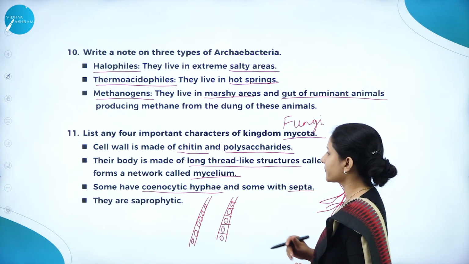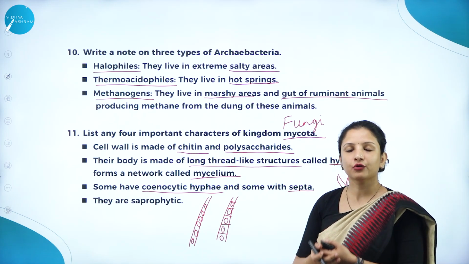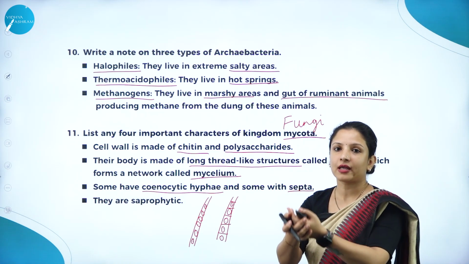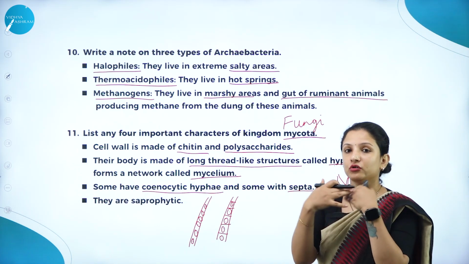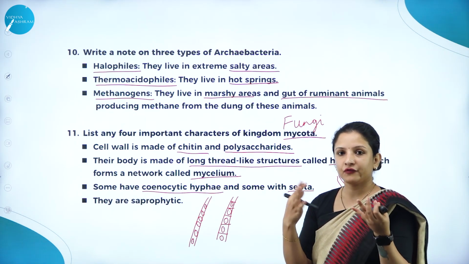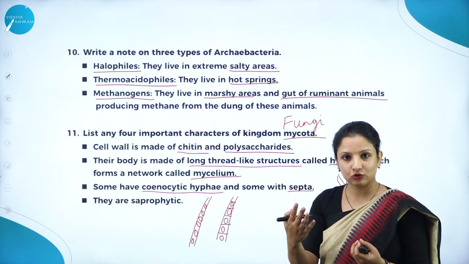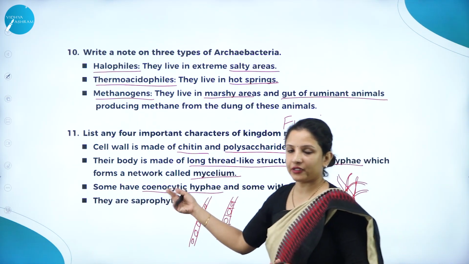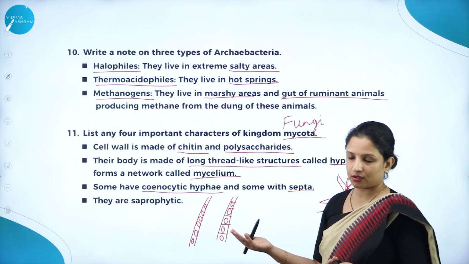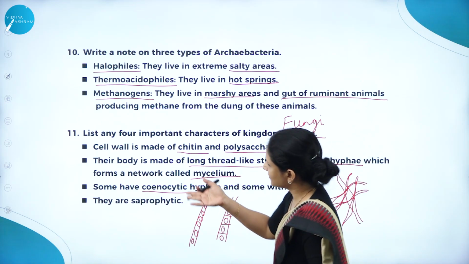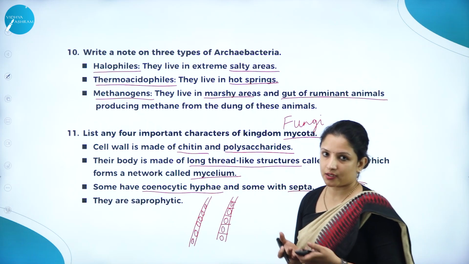So that's the difference. And they are saprophytic. Saprophytic means fungi usually grow on dead and decaying organic matter. Any food item or any vegetable or bread, for example, you keep it in the fridge and you forget it. After a few days, when the food rots, you can find fungi growing on it. For example, Rhizopus and all that. So they are saprophytic in nature. So any 4 points you write, you will get marks here. Or if it is for 2 marks, they'll ask any 4 points or any 3 points you can write, depending on how the question is framed.